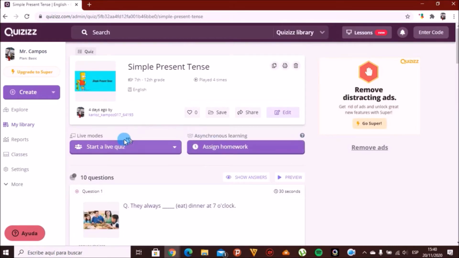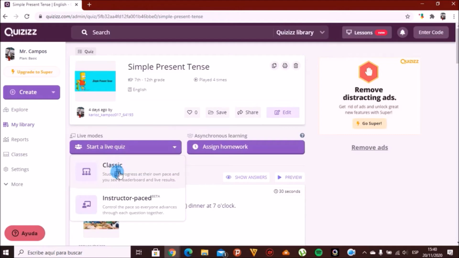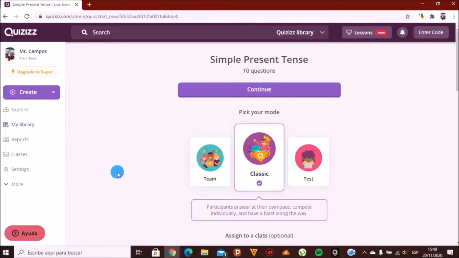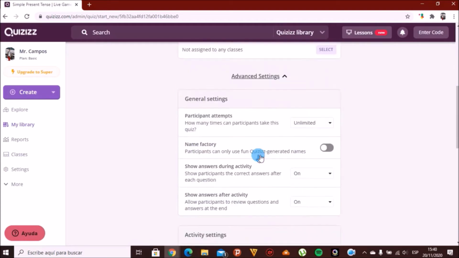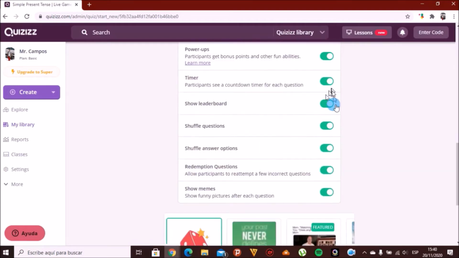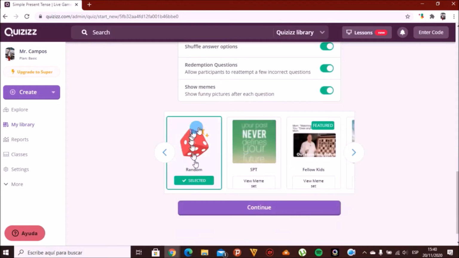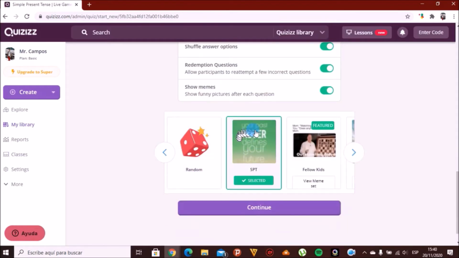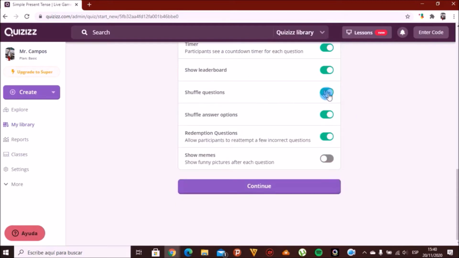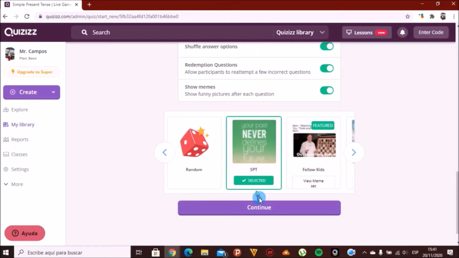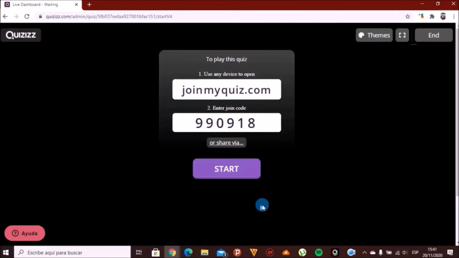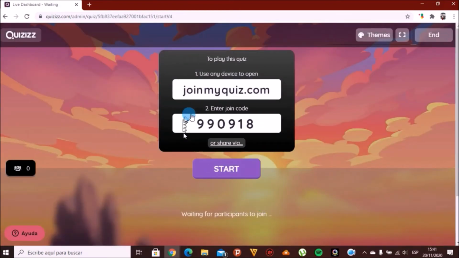In our case, we click that option and we set up the classic mode. Here also select the classic mode. Sometimes we will find this part misconfigured, but we have to enable all buttons for a good experience. Quizizz calls this part memes, which consists of showing you an image after some question to motivate you. You can disable it if you prefer. Click on the Continue button.